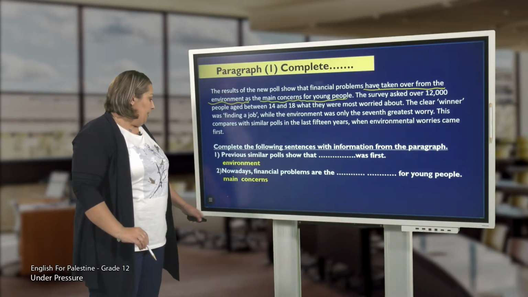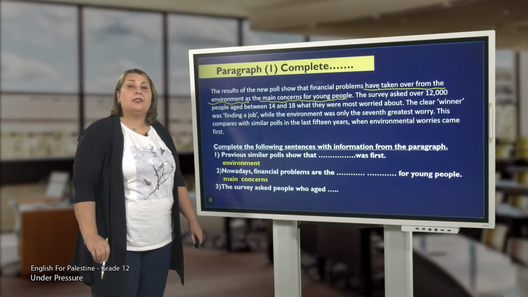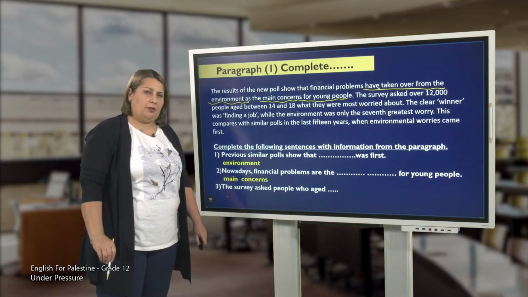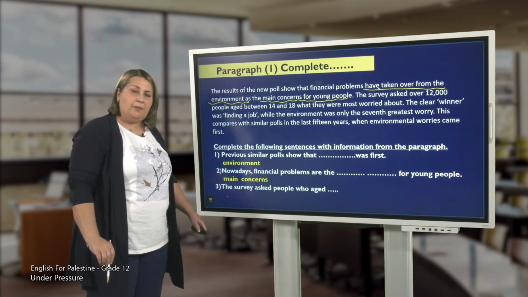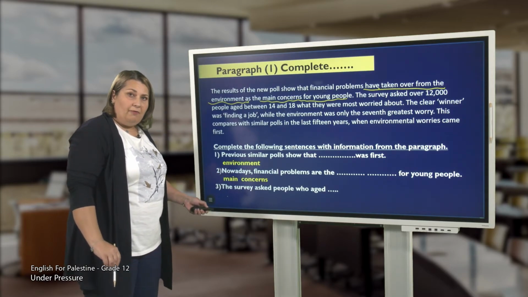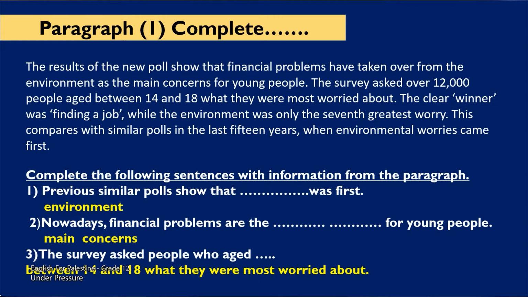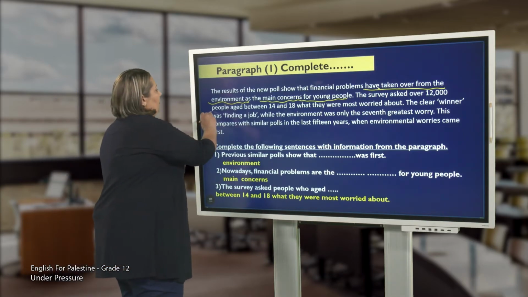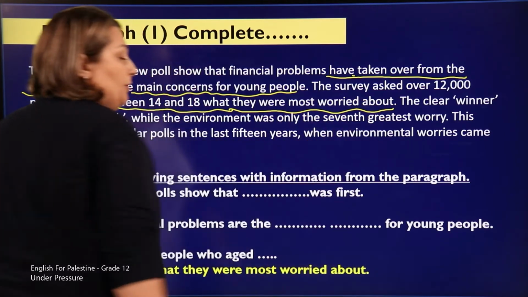Now, number 3, the survey asked people who were aged blank. Again, we're talking about the survey. The survey is the poll, another meaning of poll, or study, or research. The survey asked people who were aged, how old these people who have been asked to fill in the poll were. They were between 14 and 18 years old, and what they were most worried about.